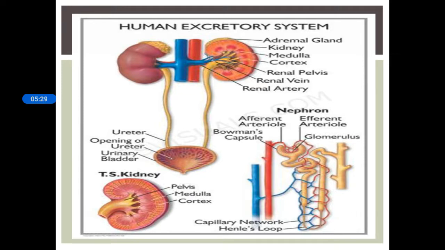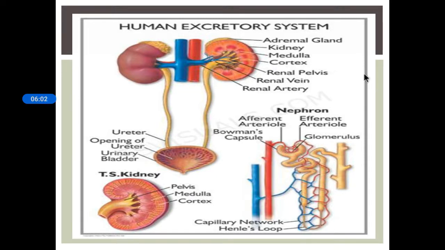So dialysis means what? An artificial kidney is set up outside, and the blood is taken from the patient's body. The blood is sent through a special apparatus, and the purification is done outside the body, and after purification the blood is sent back to the body. So that is dialysis, the process of purifying blood by an artificial kidney, and it is mainly meant for kidney failure patients, also known as hemodialysis.